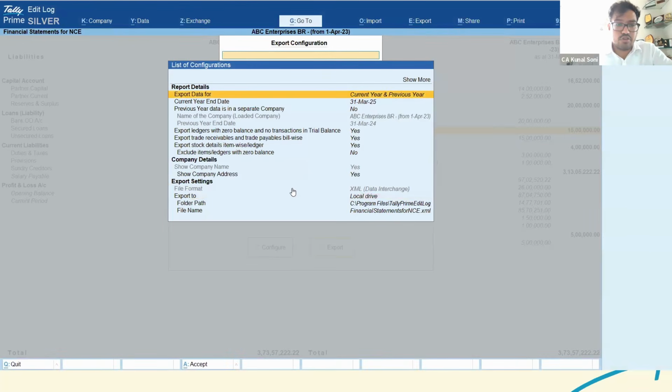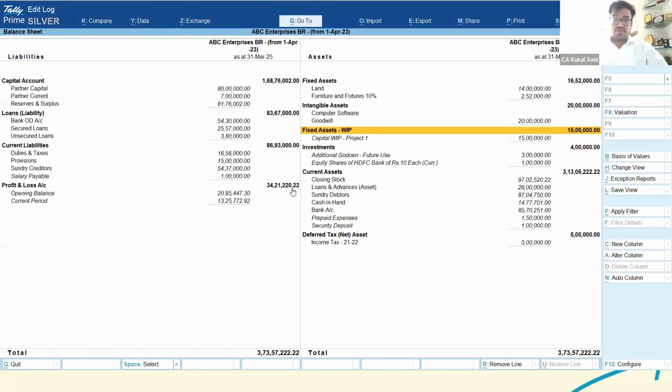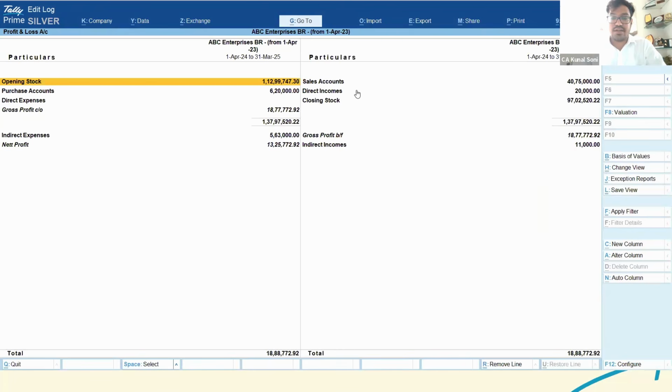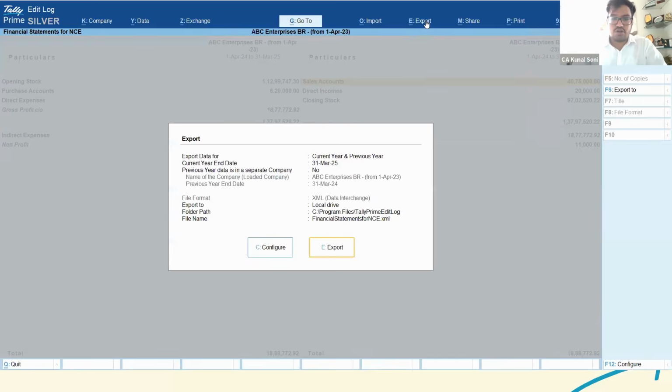Okay, so now moving forward, hope all the queries are answered as of now. So the first thing that we do, as I told, is this is the balance sheet and the P&L. The thing that is mandatory is you need to have at least the view rights for the balance sheet and P&L. Post that, you need to go to export financial statements for non-corporate entities, current year, previous year, and we already discussed whether you want to export for the current year or previous year.